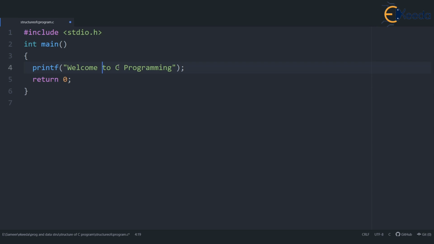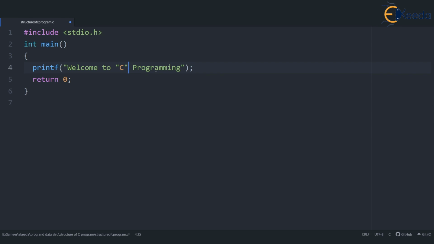The question is, what if I want to print quotation mark itself on the screen? For example, somebody asks me that you are printing welcome to C programming, and I don't know why, but I want this C to be enclosed in the quotation. Something like this. Seems interesting, isn't it? So I want to print welcome to C, but C enclosed in the quotation and then programming.